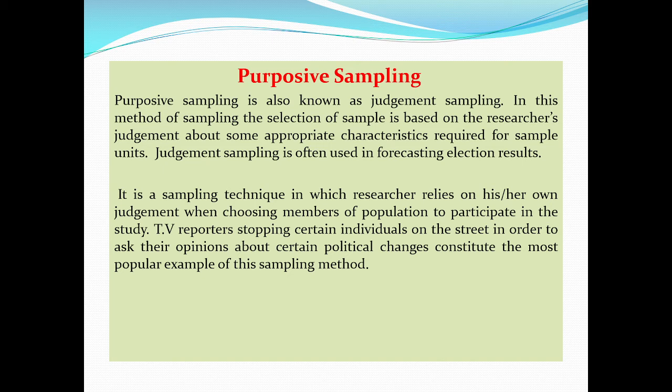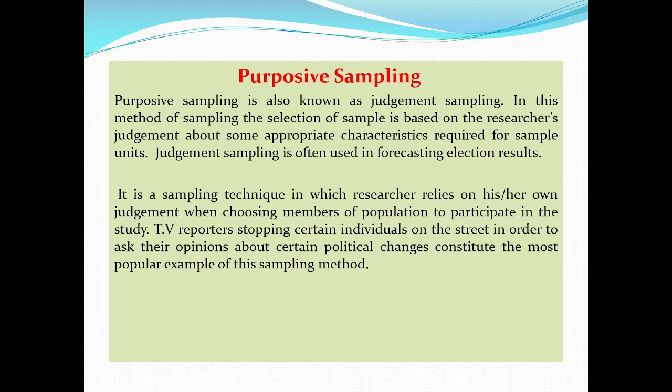The researcher's knowledge is very much taken into consideration, and it's primary in the sampling process, as the members of the sample are not randomly chosen. He may choose on his own judgment. So it's very essential that the researcher should have knowledge of the respondents. So it is a sampling technique in which the researcher relies on his or her own judgment when choosing members of the population to participate in the study.